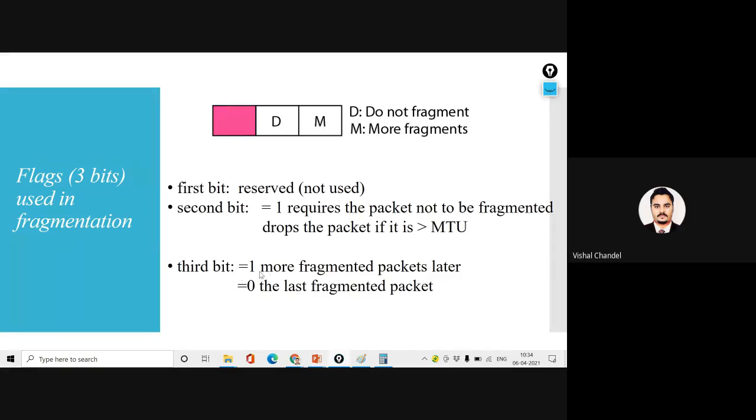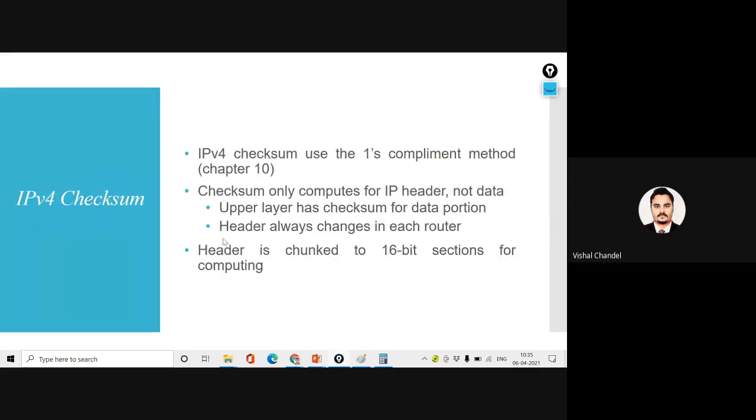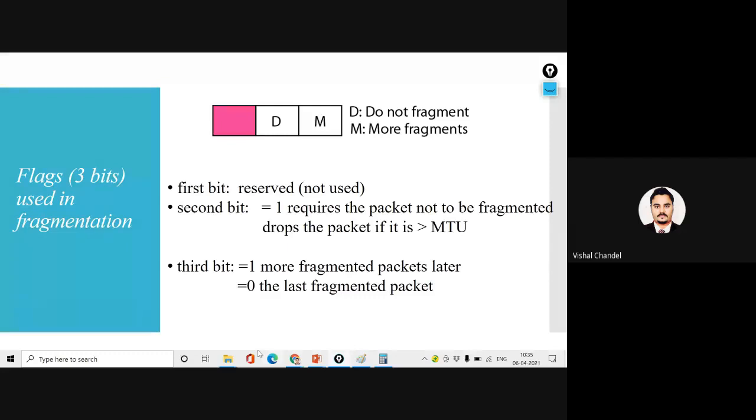Now the third bit: one means more fragments follow later, or 0 means it's the last. So this is the representation. When the value is 1, we consider do not fragment. When the value is 0, we consider more fragments, and when the value changes, it works that way. So that's why we use the flag. Is it clear why we are using the flag?